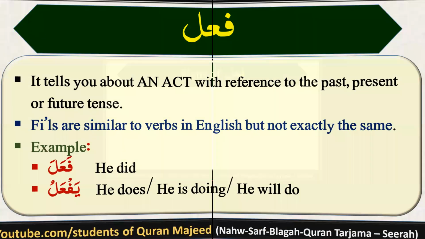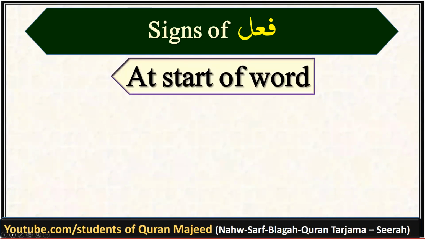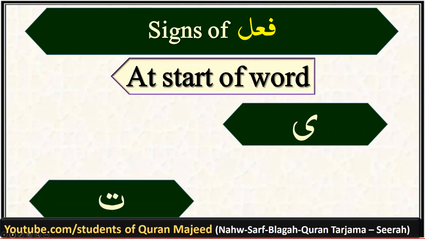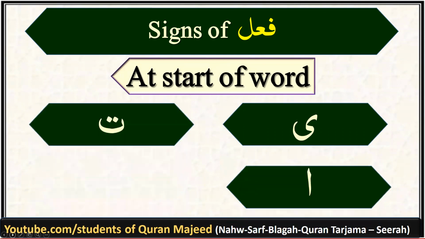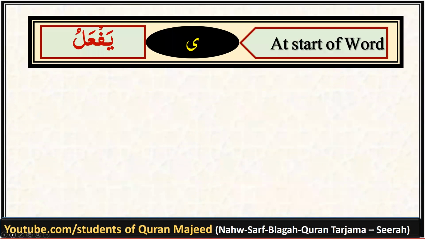Now, coming over to the identification of fail, like ism, we would take the help of signs to identify fail. Please note down all the signs to identify fail which we are learning in today's class. They all appear at the beginning of the word. So these signs are: any word beginning with ya or ta or hamza or noon would be identified as fail. Now let's see the examples from Quran Majeed and practical applications.